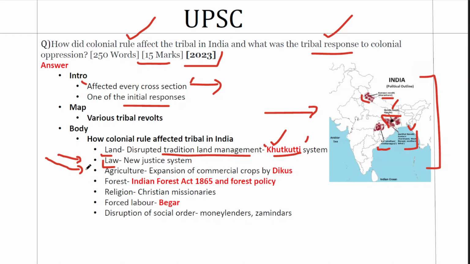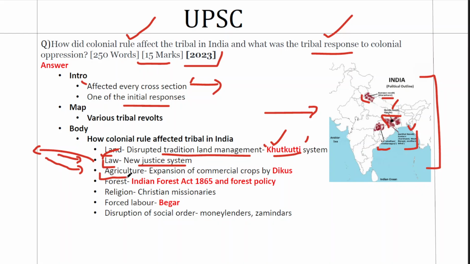As a result, the traditional legal system of the tribals got disrupted because they were also being tried under English law. For example, take the case of the plundering tribes, the criminal tribes. The Britishers designated a group of tribes as criminal tribes or bandits, and they were tried under English law. So you can give this point: law, the new justice system disrupted the traditional system, and for example, the criminal tribes.